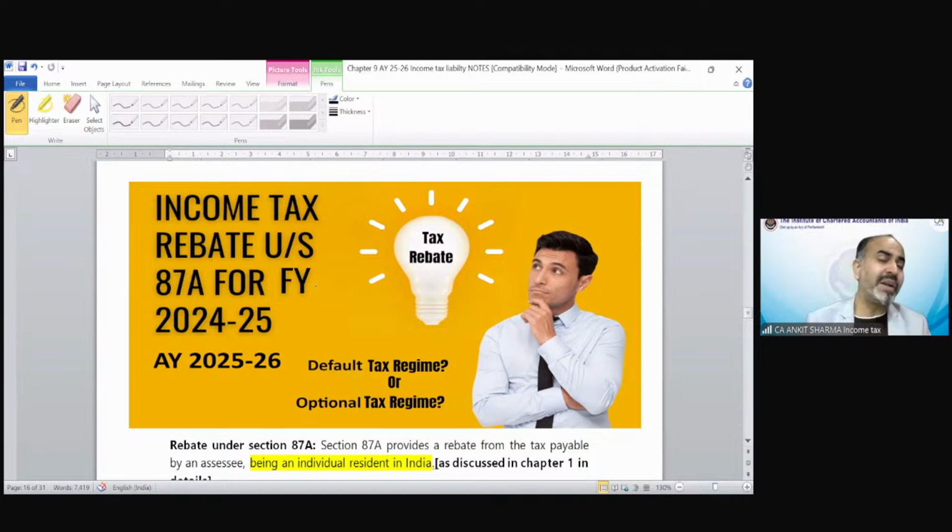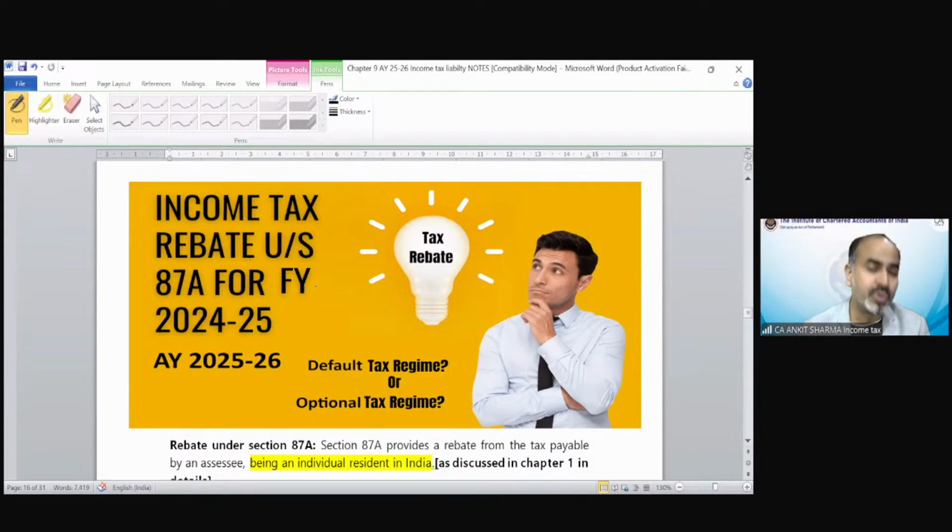But one more explanation has been included in that rebate, which is almost like marginal relief. Marginal relief we have discussed in chapter number 1, basic concept. It says if there is a case when your tax exceeds your income, then the difference of that tax and income could be claimed as a discount, which is called marginal relief.